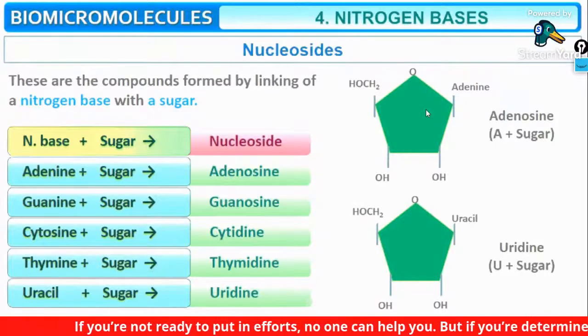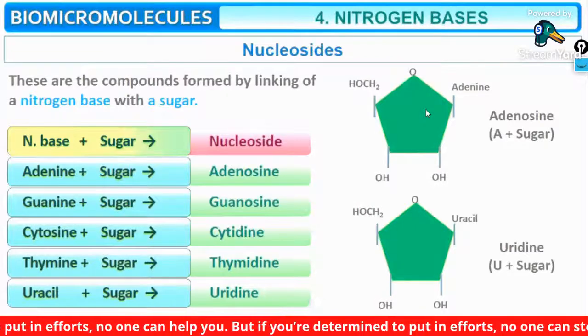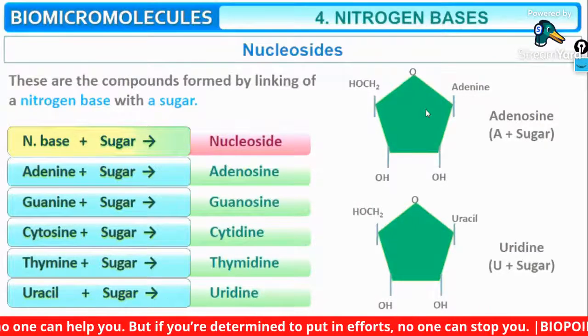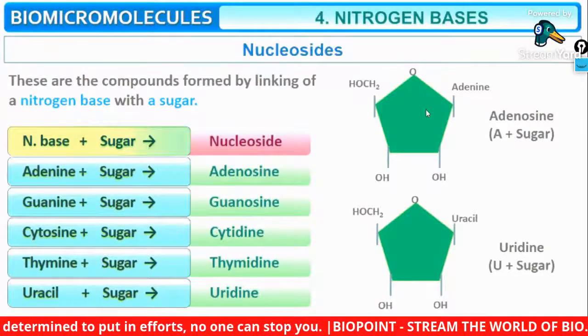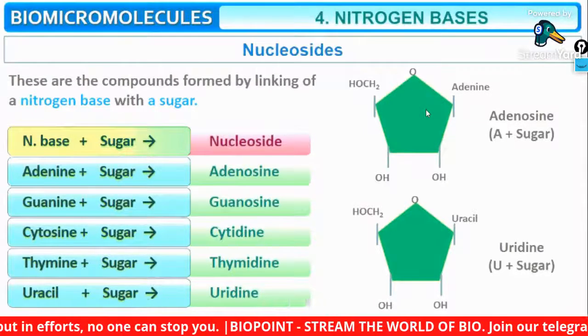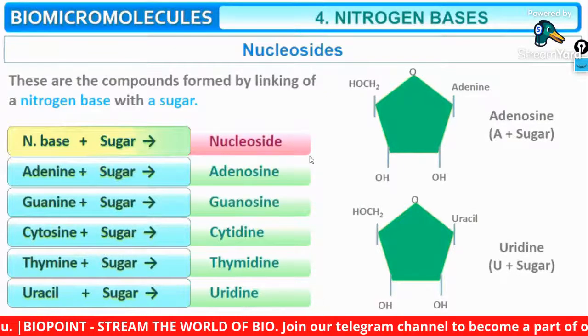Okay, Binaya. So nucleosides means it is a combination of a nitrogen base and a sugar. So in your textbook, you have been given two different diagrams, that is adenosine and uridine. So you have to be very much clear about these two diagrams. Okay, let's move with the next one.